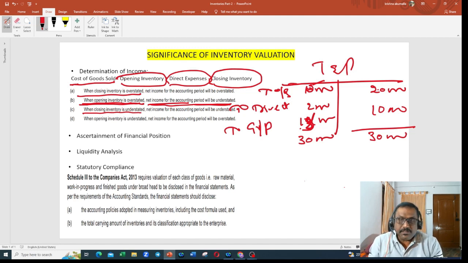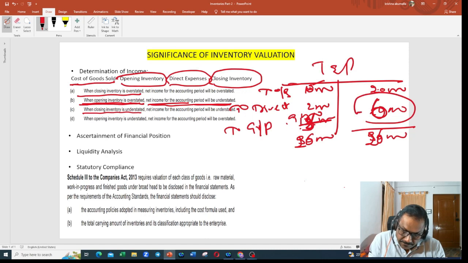Let us say my closing inventory is 10,000, but what I did is, instead of 10,000, I valued this at 6,000. Then my total will become 26,000. Then you see 15 plus 2, 17 minus this will become 9,000 profit. If my closing balance is understated, my profit will be reduced. My profit will be understated. Why is profit understated? Because I understated my closing balance. Since I understated my closing balance, my profit has come down.